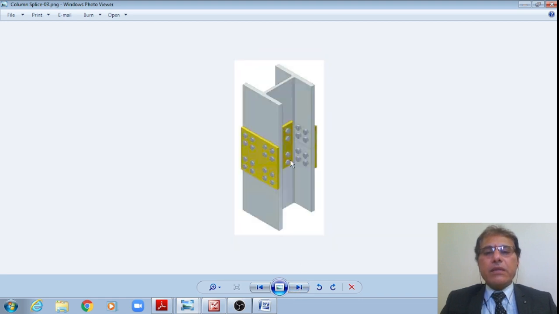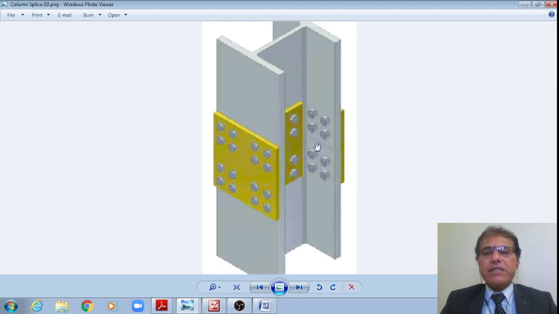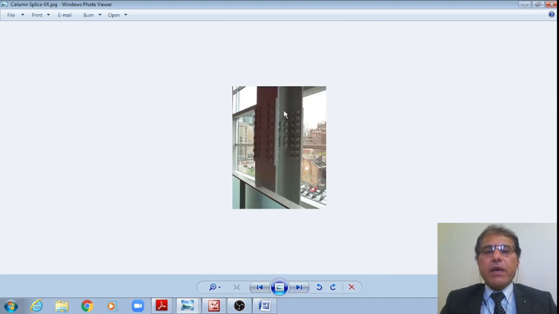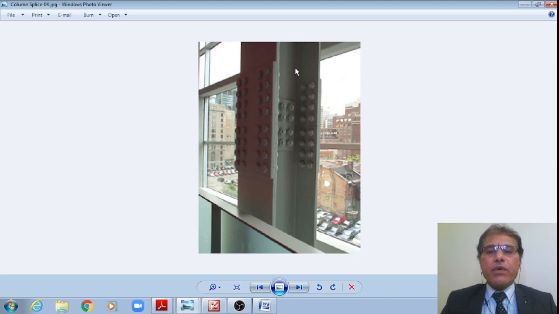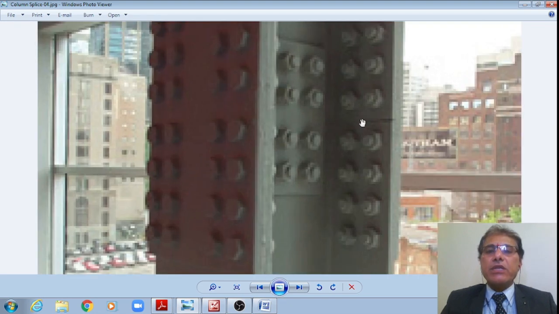Now the same schematic in another view, right? There is the flange, on the flange an external splice plate, and on the web a shear splice plate. This is the joint, which is connected by means of 4 plus 4, 8 number of bolts, right? And this is a real photograph of a multi-story building, a steel structure, wherein we can see external splice plates provided by means of 8 plus 8, 16 number of bolts, right? Now we can see 8 and also here 8. Therefore on either side of a joint, this is what the joint should have, right?